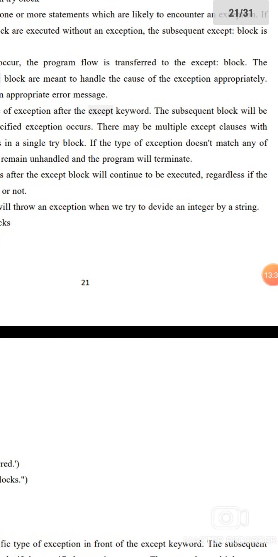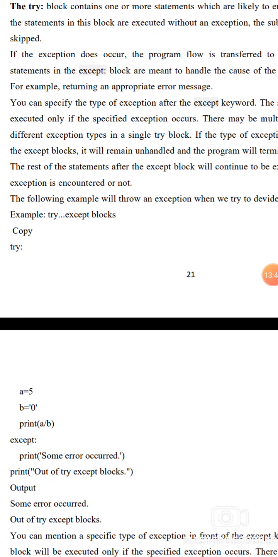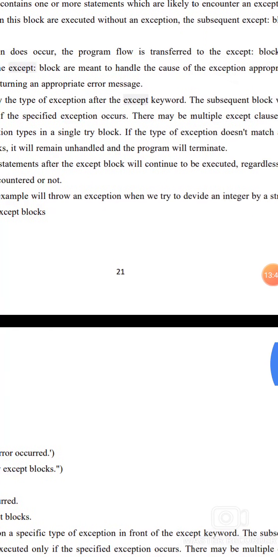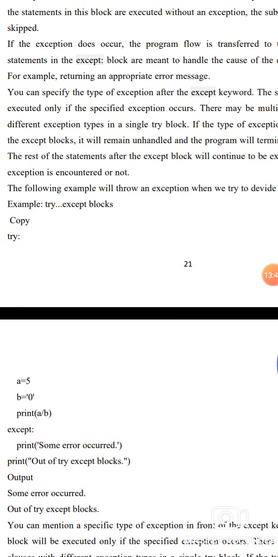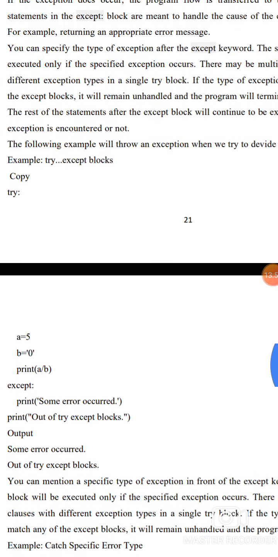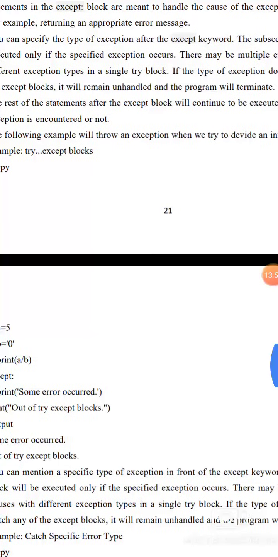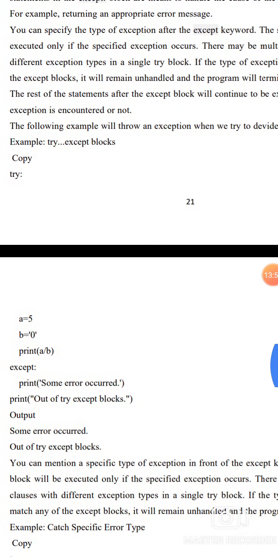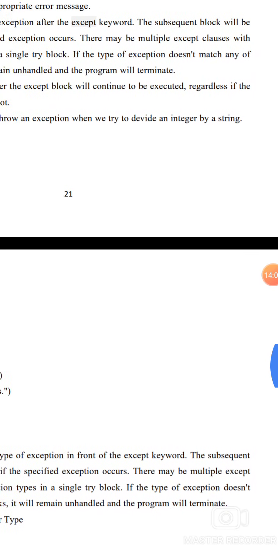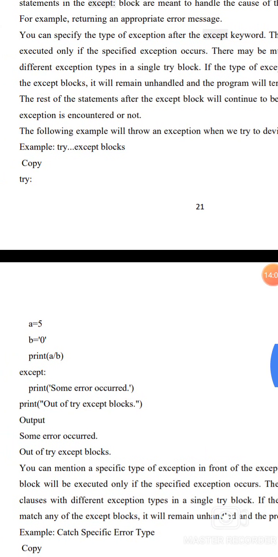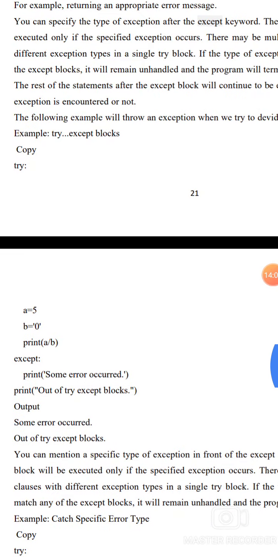There may be multiple except clauses with different exception types in a single try block. If the type of exception does not match any of the except blocks, it will remain unhandled and the program will terminate. The rest of the statements after the except block will continue to be executed regardless of whether the exception is encountered or not.